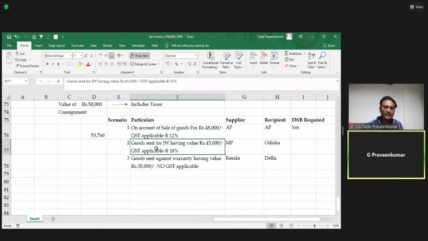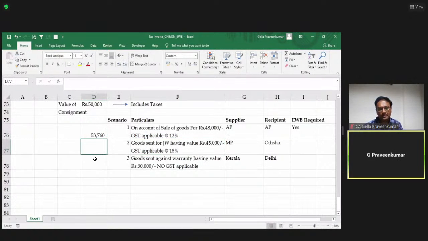Scenario number 2, my goods are sent for job work. The goods are having a value of 45,000 and these goods are chargeable at the rate of 18%. Now, value of consignment as per section 15 is 45,000. It is not including taxes. Why 45,000? When I send for job work, I don't issue a tax invoice. What do I do? I issue a document called delivery challan. My value of consignment is only 45,000.